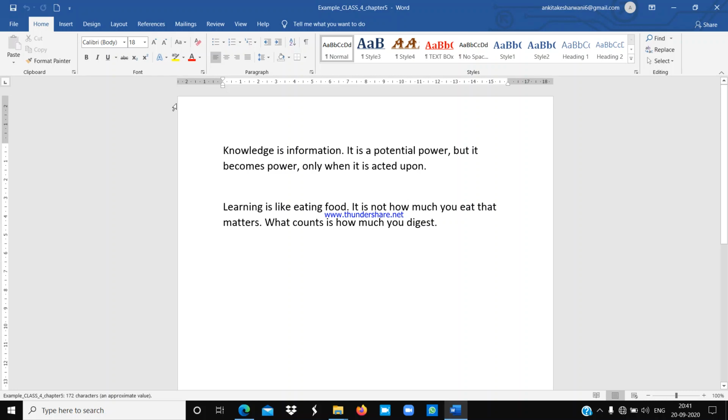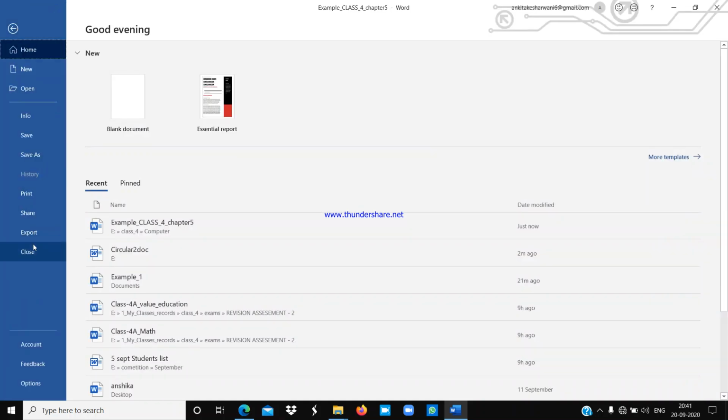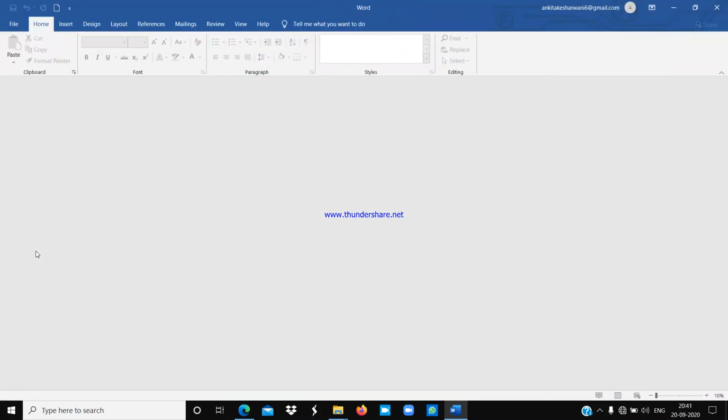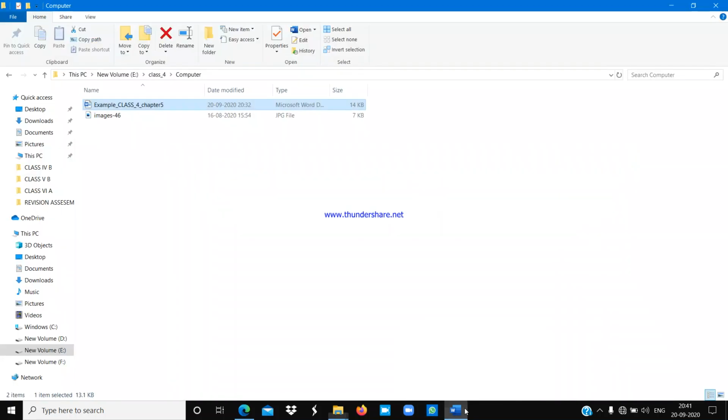And if you want to close this file, there is another way to close it. First you have to click on the file tab, then click on close. Here you will find this close button. So you can click on it to close this particular file. It will be closed. Understood everyone? So like that you can close any Word document.